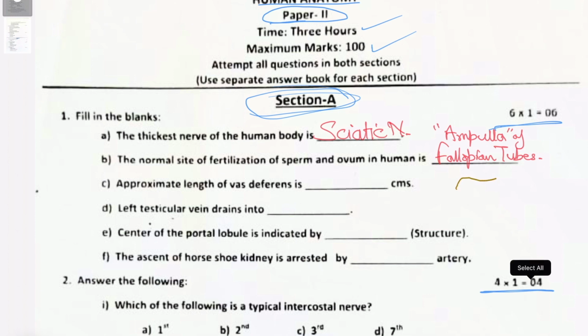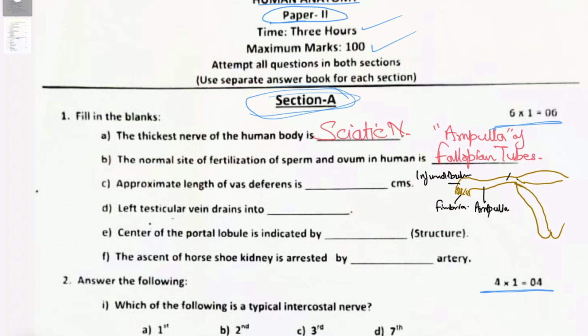You know that fallopian tubes are like this. They have these fimbriated ends, and this is how it is attached to the uterus. Here it is the intramural portion also. So the parts of the fallopian tube: this is the fimbria, which is attached to the free margin of this infundibulum. Then the dilated portion here is ampulla, and the part close to the uterus is isthmus. The portion coursing through the musculature of the uterus is the intramural part. So the most common site for fertilization is the ampulla of the fallopian tubes.